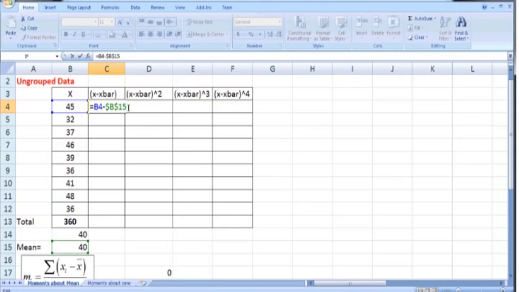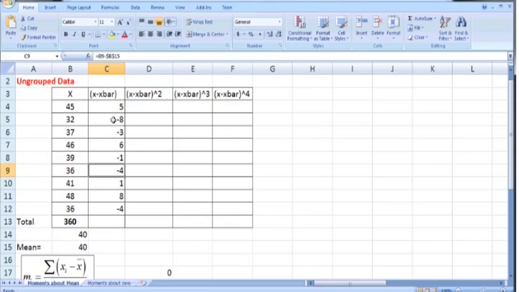So $B$15 will fix the entry in cell B15, and the result will be 45 minus 40. So the result will be 5. Just copy it down throughout. You can see that here B8 minus B15 means 39 minus 40, we get -1, and so on.